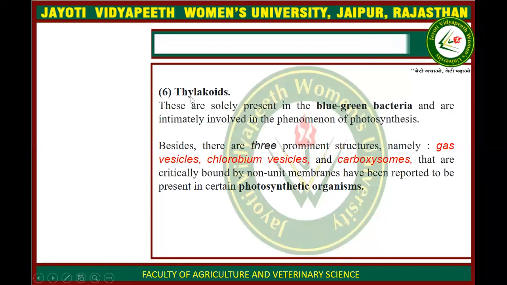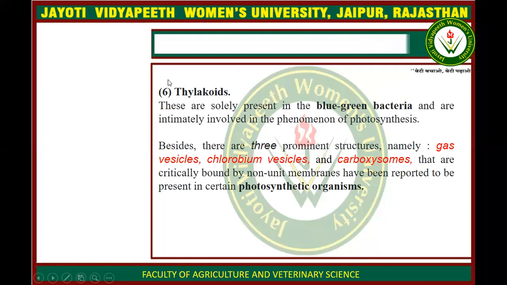Next is thylakoid. Thylakoids are present in the blue-green bacteria. Blue-green bacteria, as we remember, are involved in the process of photosynthesis. Okay, so thylakoids are also found in plants. So blue-green bacteria have thylakoids for storage of the food.